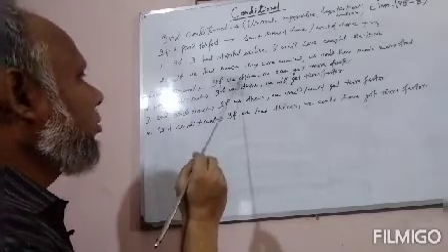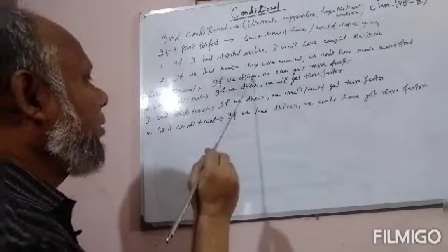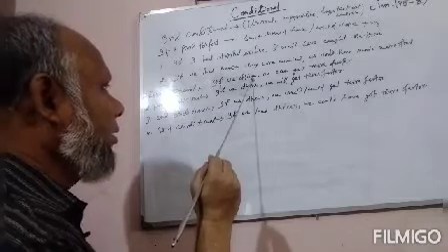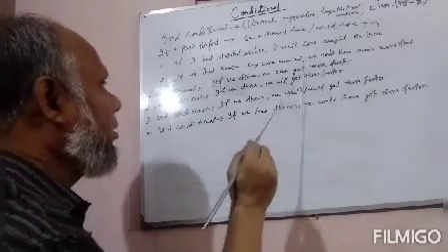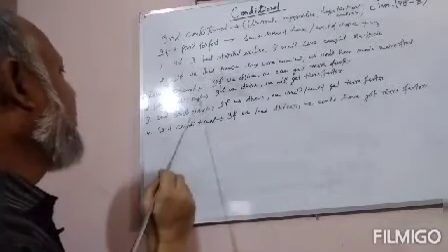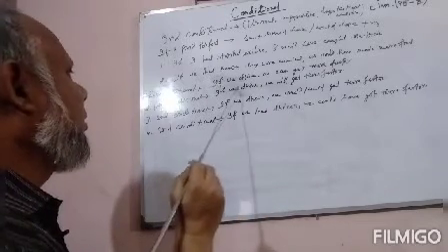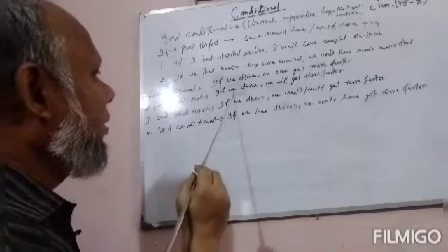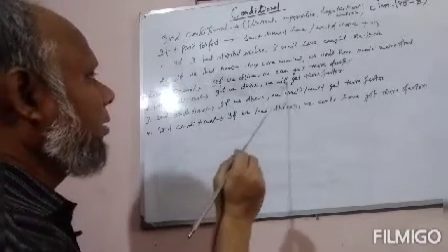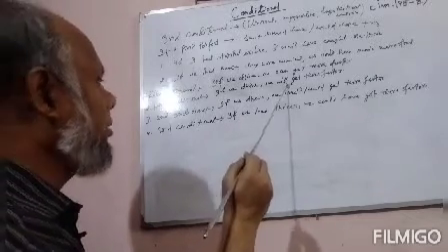Zero conditional, as a rule, is if plus present indefinite tense and the result in the present indefinite tense. First conditional, if we drive, we will get there faster: if plus present indefinite tense and the result in the future indefinite tense.